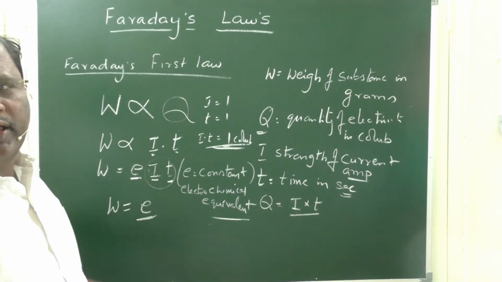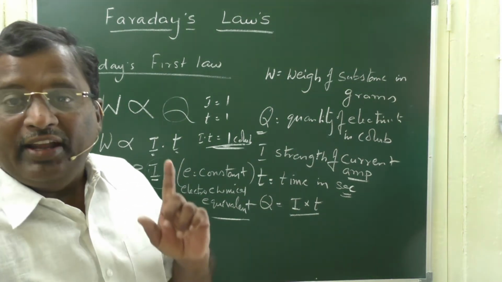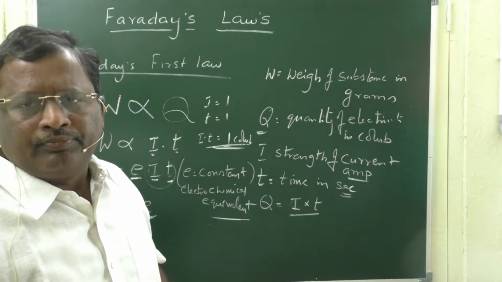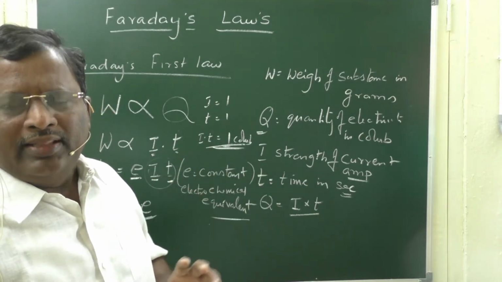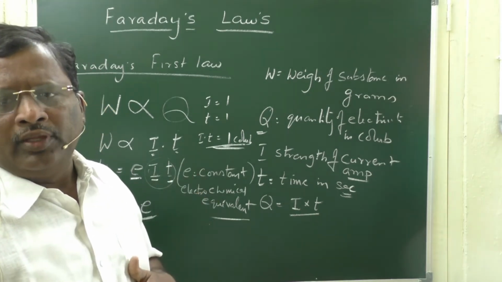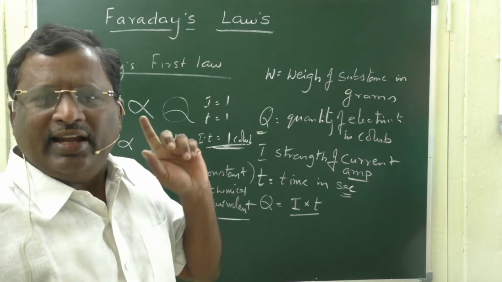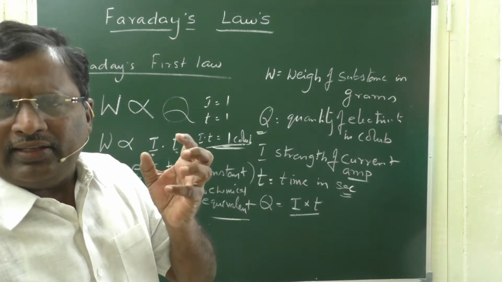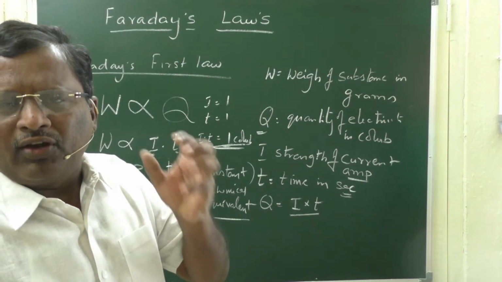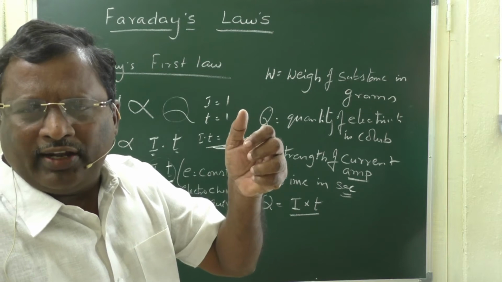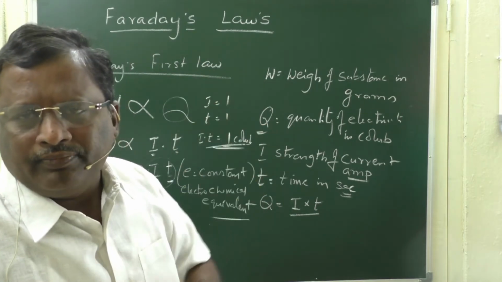Now, the small e, electrochemical equivalent, can be defined as the quantity of any substance, whatever it may be, that is liberated, dissolved or discharged in an electrolysis at an electrode. That weight liberated for 1 coulomb of electricity is equal to the electrochemical equivalent of that substance.